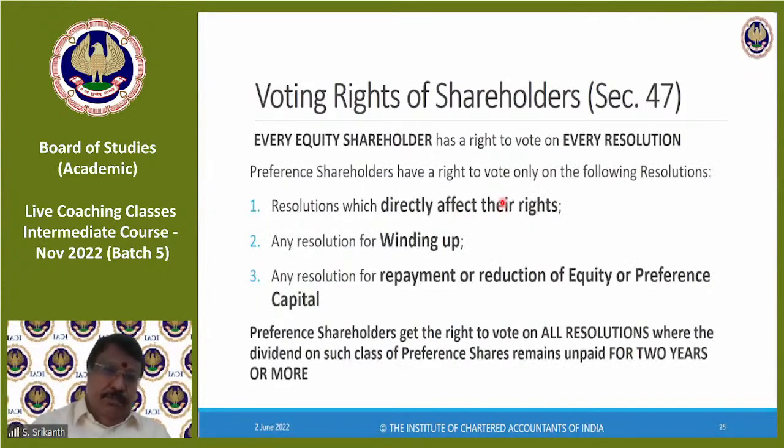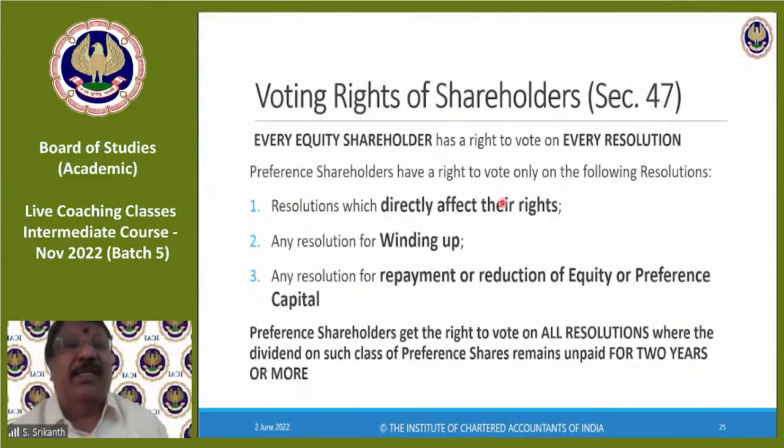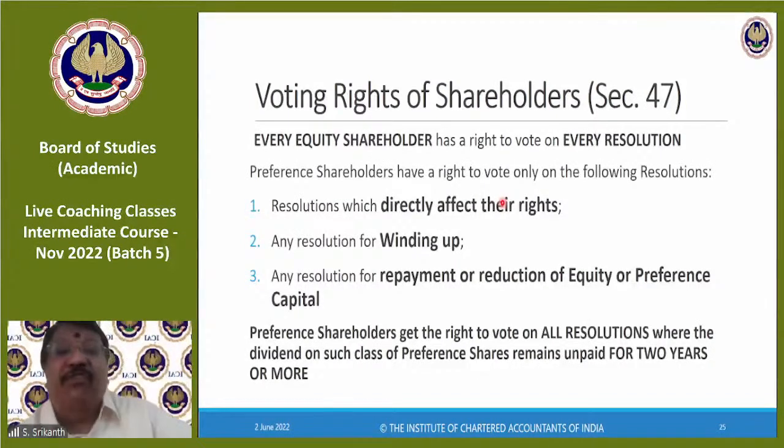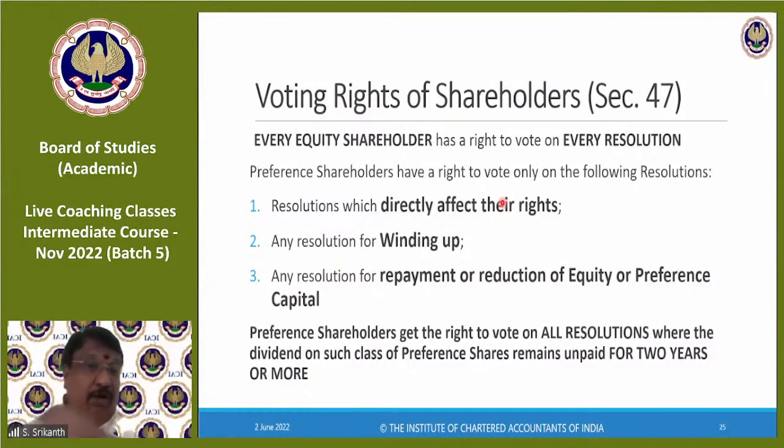Right? So every equity shareholder has a right to vote on every resolution. Preference shareholders have a right to vote only on resolutions which directly affect their rights. Resolution for winding up, whether to close the company or not, he has the right to vote. Any resolution for repayment or reduction of equity preference share capital. See, later on we will be seeing reduction of capital in this topic.